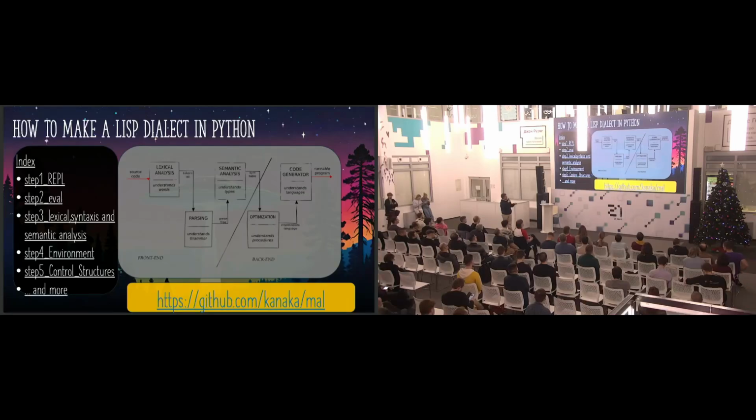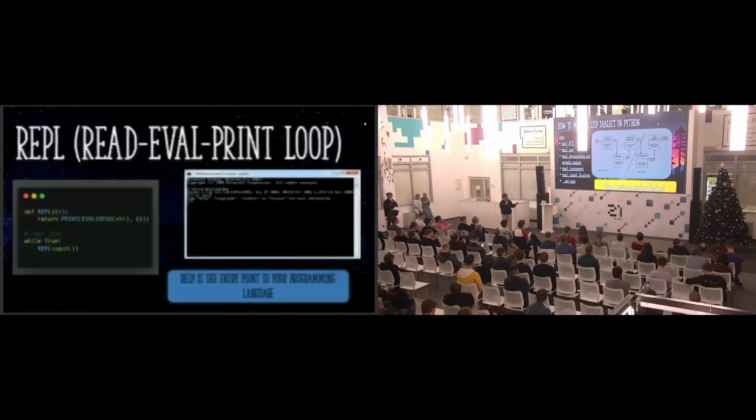We're going to talk more about the REPL and the eval function, not the Python eval function. I took most of the commands from that repository, kanaka/mal. Mal means Make a Lisp. There are more than 50 implementations of Lisp dialects in more than 50 programming languages.